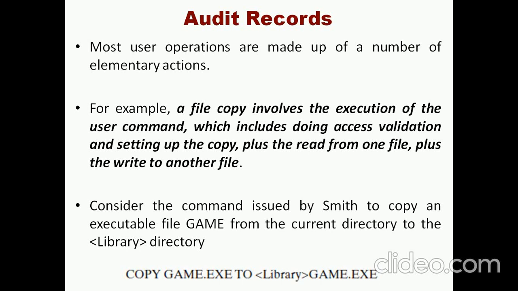It also involves setting up the copy, the record read from one file, and the write to another file. So if we perform the copy, the user needs a read permission as well as a write permission.